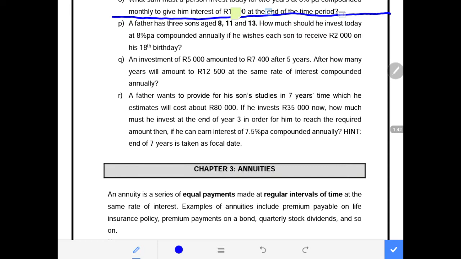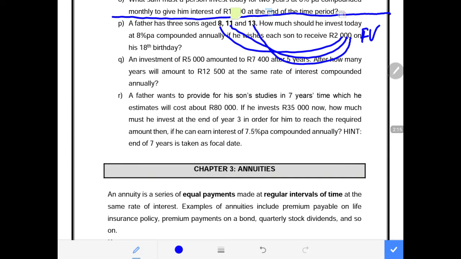Now this father wants each of the 3 sons to receive 2,000 when each of them reaches the age of 18. Remember, they have different ages. The one who is 8 years must have 2,000 at the end of 18 years. And also the one who is 11 years must have 2,000 at the end of 18 years. And also the one who is 13 years must have 2,000 at the end of 18 years.